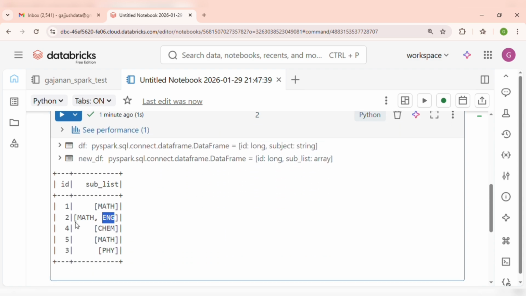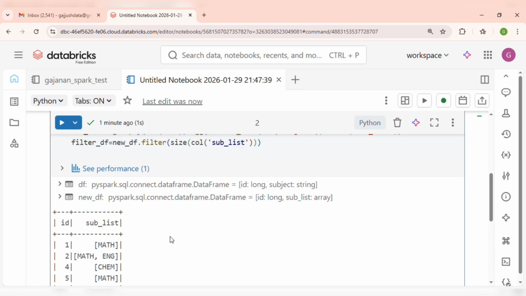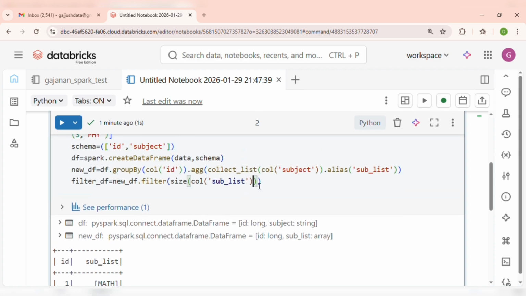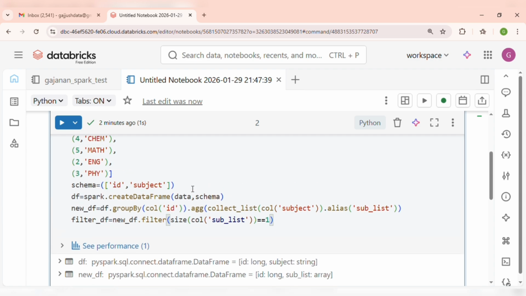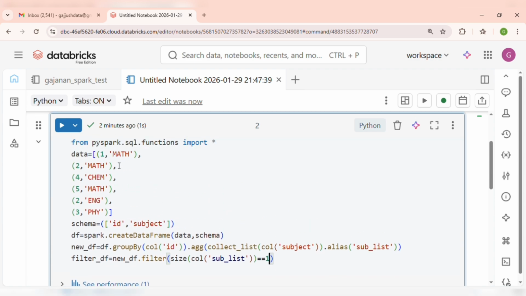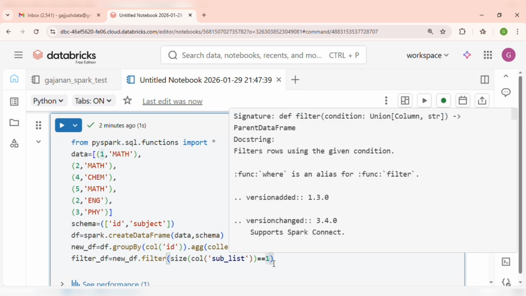If there are two elements in this list, it will print 2. I'm taking it as equal to 1, because we want only teachers who teach only math. That teacher should teach only one subject, and that subject should be math.